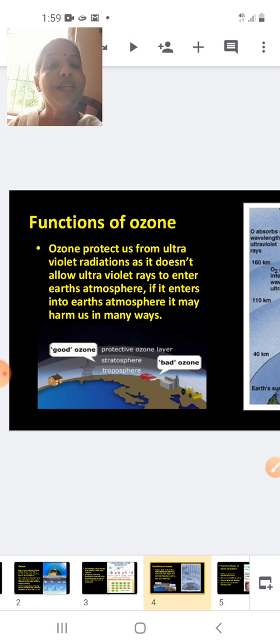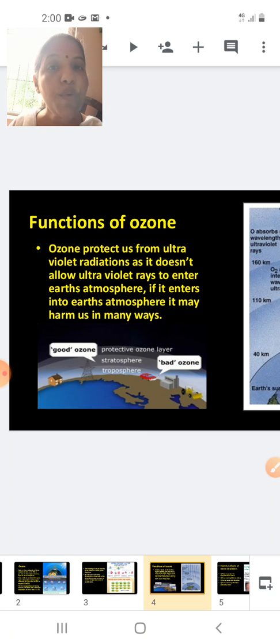Okay. Now students, often there are reports about ozone depletion. When you say ozone, in many of the reports, you might have read about good ozone and bad ozone. Ozone is required at the higher level of the atmosphere to protect us from UV radiation. But at the lower layer of the atmosphere, ozone is a pollutant.